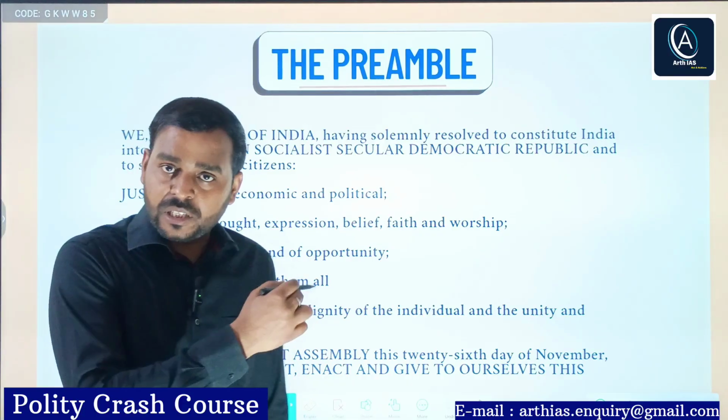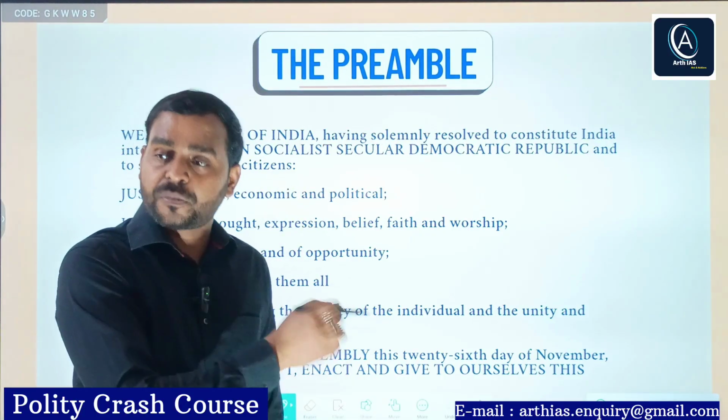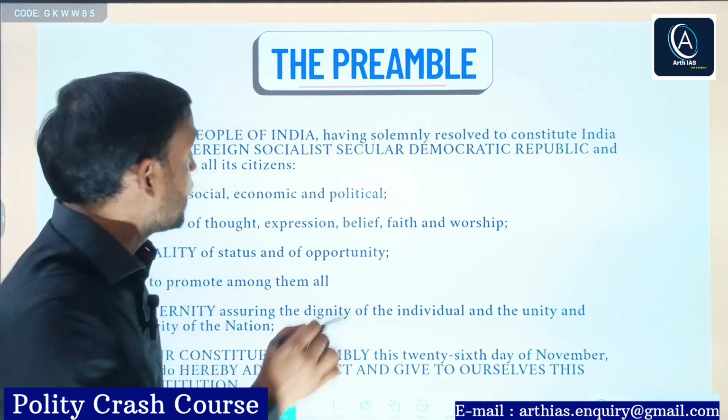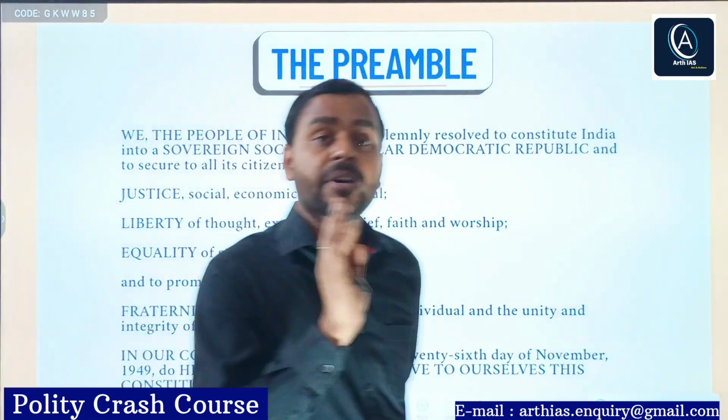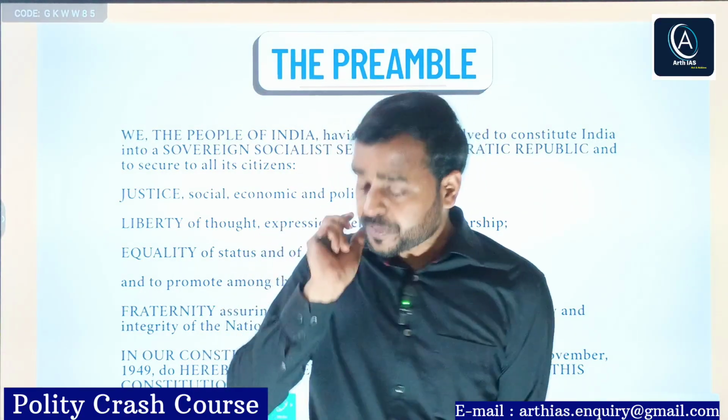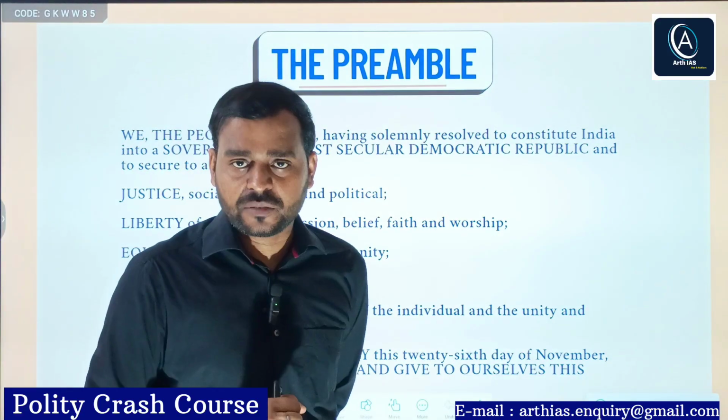Before discussing the key terms and other provisions of the preamble, I would like to tell you that the Indian preamble can be divided into 3 parts. The first part is known as the revolutionary part.